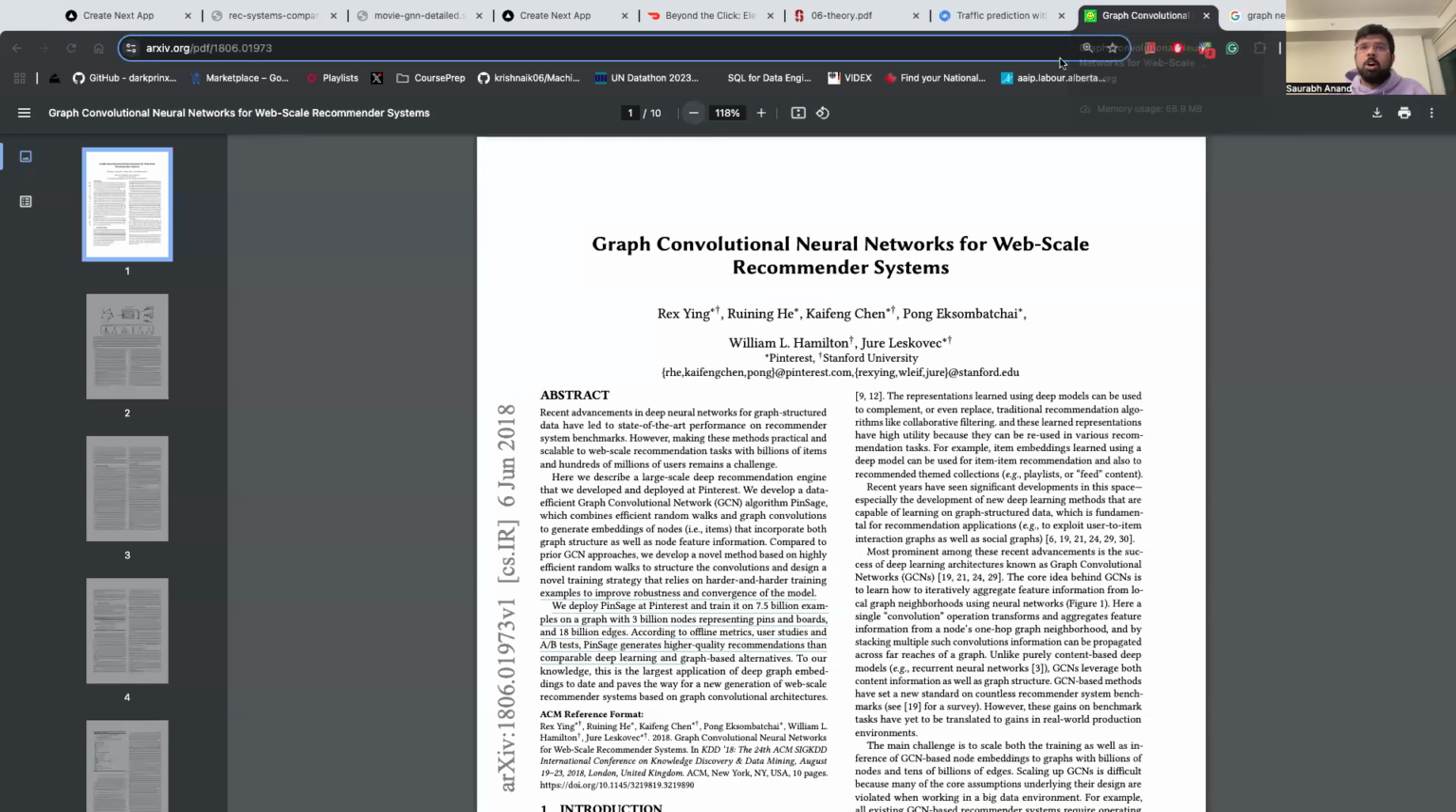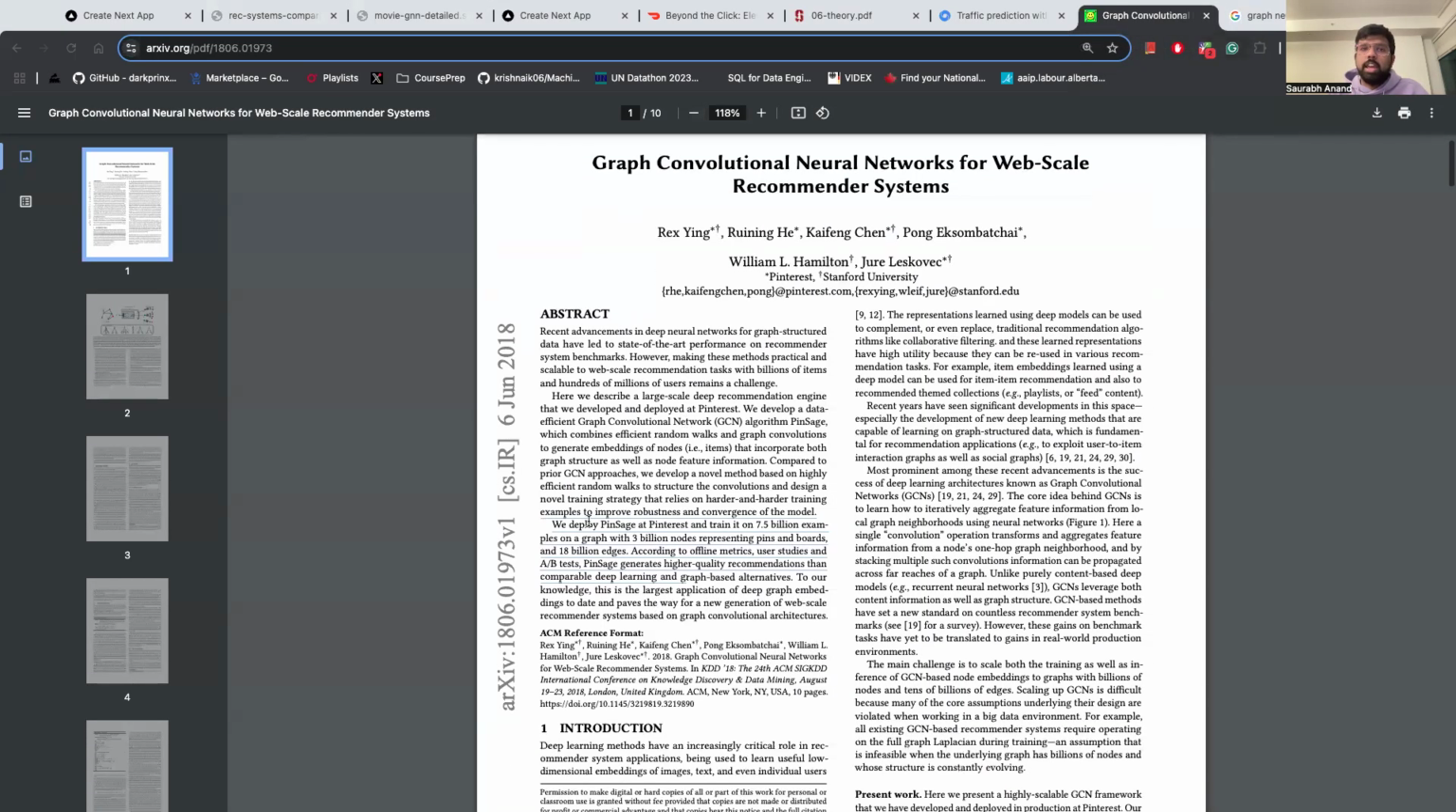Another thing I saw was even Pinterest. Pinterest is developing this tool called PinSage. This is a research paper by Pinterest that you can read, which talks about how they developed PinSage. They say that we deployed PinSage at Pinterest and trained it on 7.5 billion examples on a graph with 3 billion nodes representing pins and boards. So if you liked a particular pin about, say, vintage chairs, it is going to provide you many more vintage chairs, from Europe or fine vintage chairs, like more nuanced recommendations.